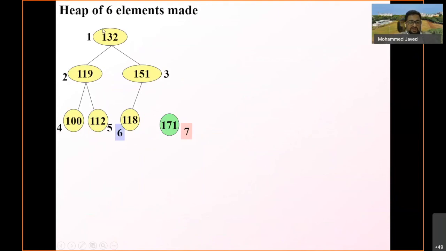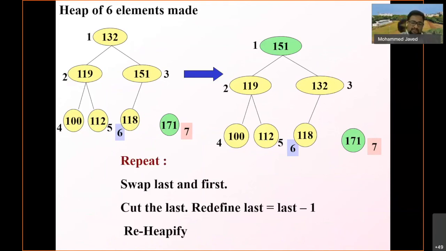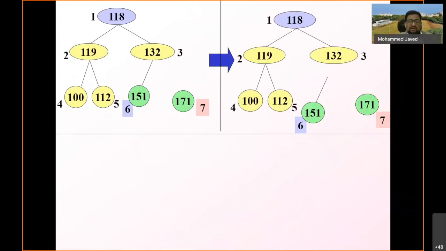So the heap of 6 elements is made, right? We have already made it, and then we have to detach. So 151 has gone up, and now it becomes the heap apex. So repeat: swap last and first, cut the last, redefine last equal to last minus 1, and reheapify. So now 151 is swapped with 118, and then 151 will be detached. So that's how you can see the algorithm here. I am detaching 151 in this particular case.